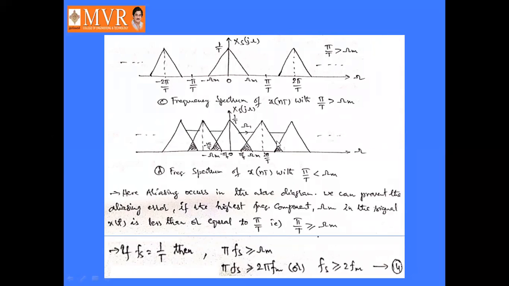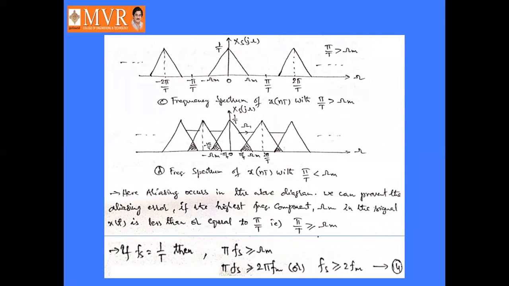Here aliasing occurs when the value of π/T is less than ωm. If it is equal to ωm, no aliasing occurs. If π/T is greater than ωm, there is a gap between the peaks. If π/T is less than ωm, aliasing occurs. That is nothing but overlapping of the frequency spectrum. Okay, here aliasing occurs in the above diagram.